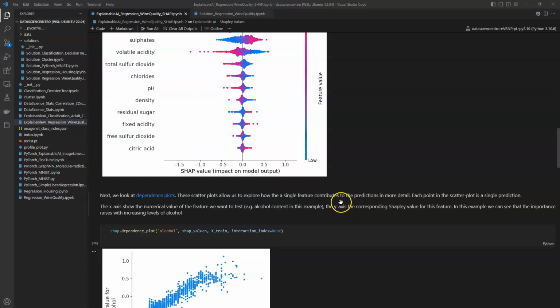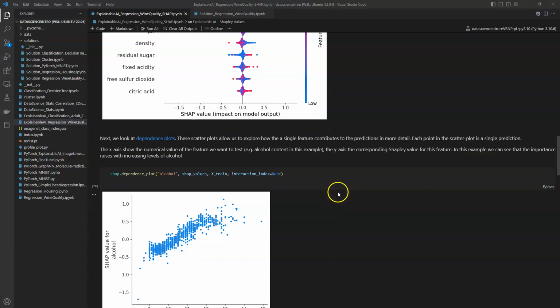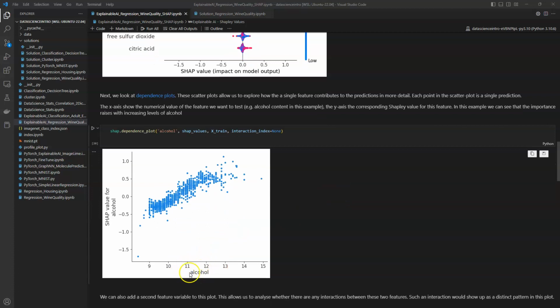Now we look at dependency plots. These are scatter plots that allow us to explore how a single feature contributes to the prediction in more detail. Each point in the scatter plot is a single prediction, and on the x-axis we have the variable with the numerical values, and then on the y-axis we have the Shapley value.